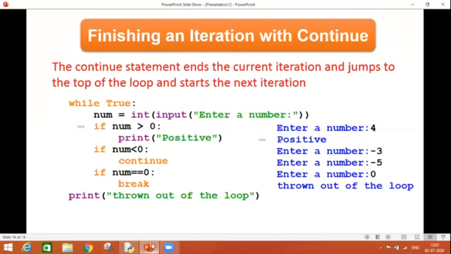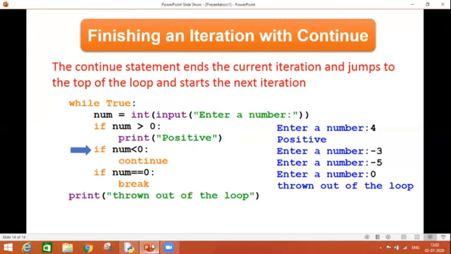So let's have a look. We are entering into the loop as we have written a Boolean value, while True. After entering inside the loop, we have a variable num which is going to accept a number from the user. Let's say the very first time the user has entered 4. So we are checking whether 4 is greater than 0 or not, and the condition is True. So it has printed positive and is going back again to check the condition. And of course, as usual, it is written True, so my condition is always True.